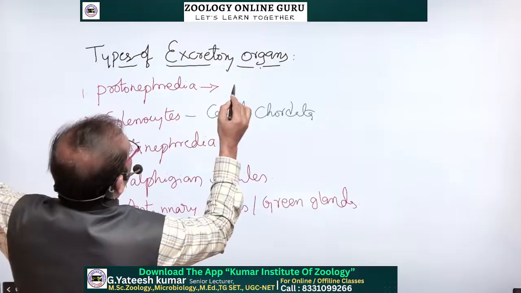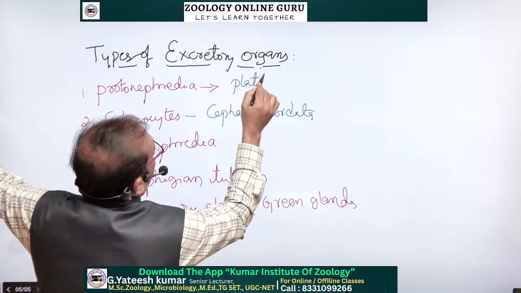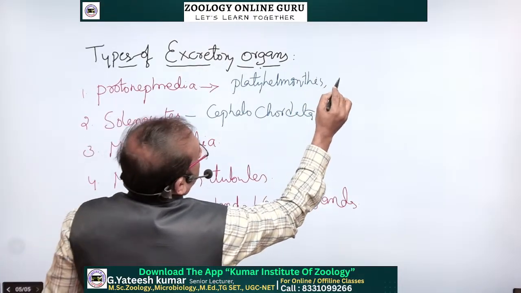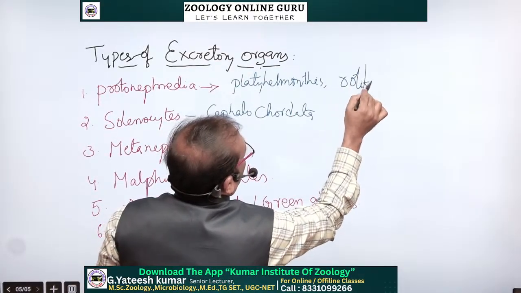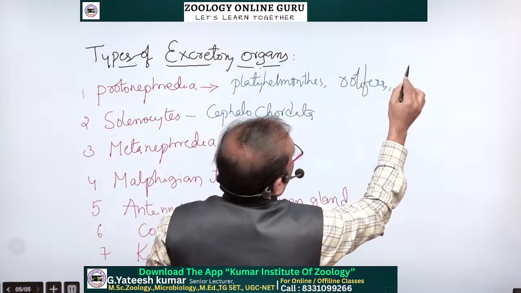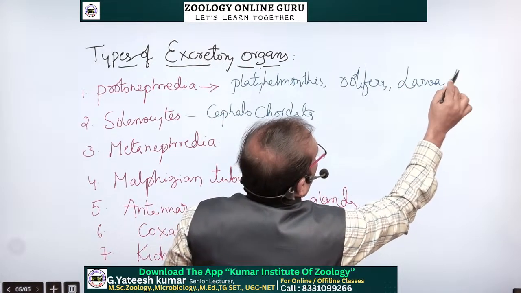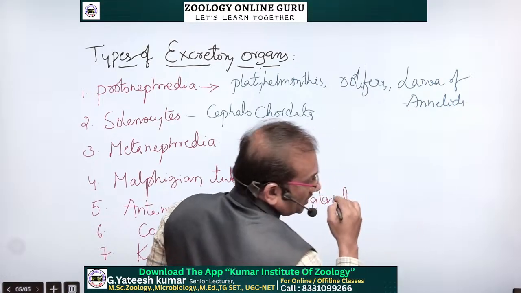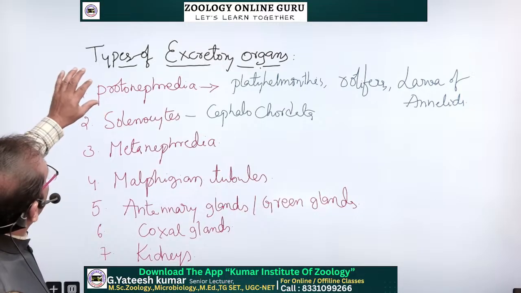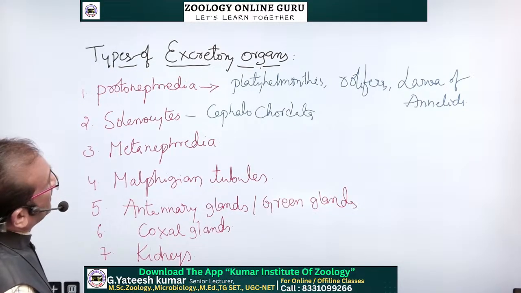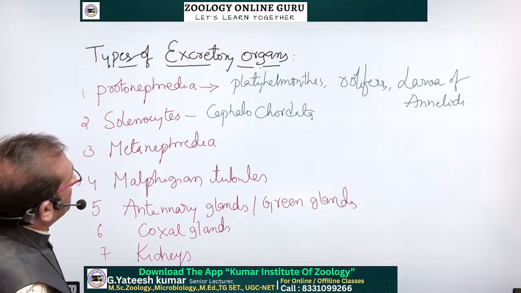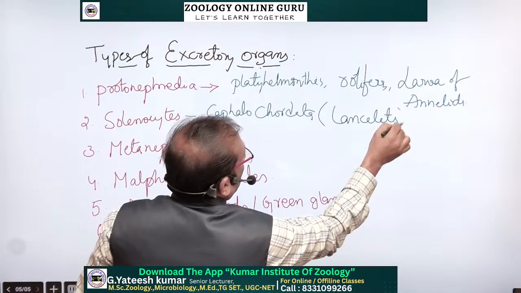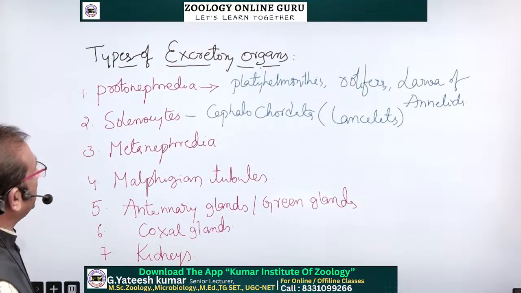Protonephridia are present in the platyhelminthes, rotifers, and larvae of annelids. In these organisms, protonephridia are present as the excretory organs. Solenocytes are present in the lancelets, which belong to cephalochordata.